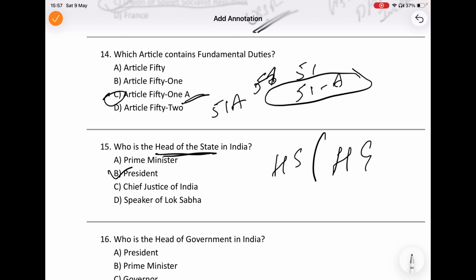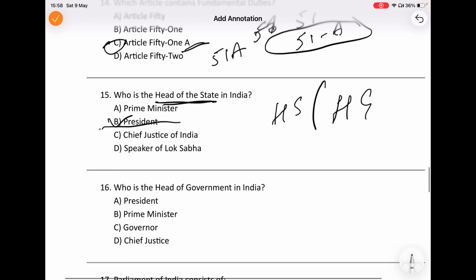The President is the head of state because the President represents the nation constitutionally and holds the highest constitutional office in India. The Prime Minister, on the other hand, is the head of government because real executive powers are exercised through the PM and Council of Ministers. So, therefore, the answer is B, head of state.